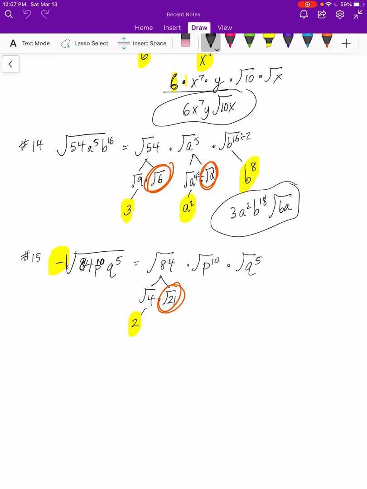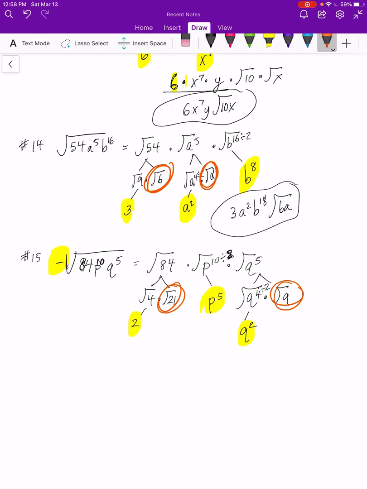Okay, p to the 10th, divide by 2, not 5, sorry. Goes in there evenly because 10 is an even number. Giving away the answer. P to the 5th, outside, highlight. Q to the 5th, split it up into q to the 4th under the radical sign, and then q under the radical sign. Q to the 4th, divide by 2, which would be q squared. Highlight, done. Q remains under the radical.